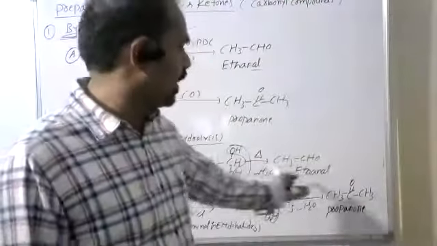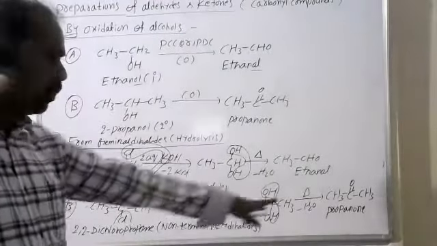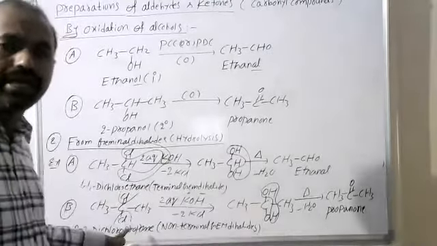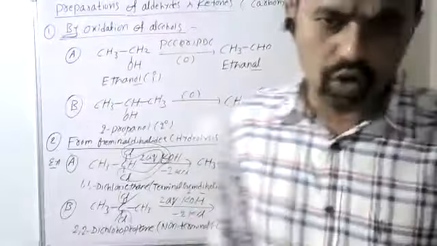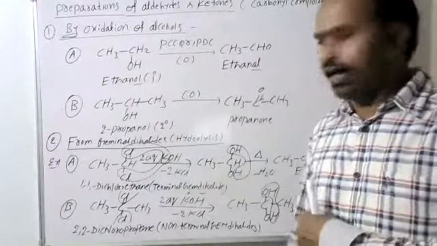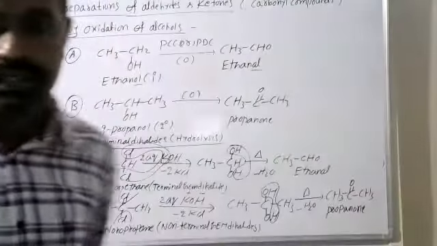That is nothing but propanone. Here propane gives propanone. If we take butane, butanone, pentane, pentanone, and so on. Clear? Any doubt here? From geminal dihalides.